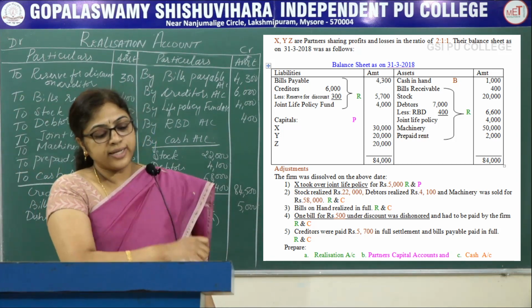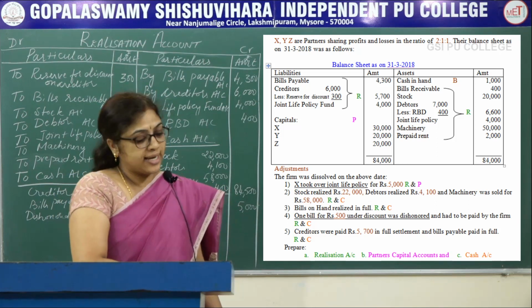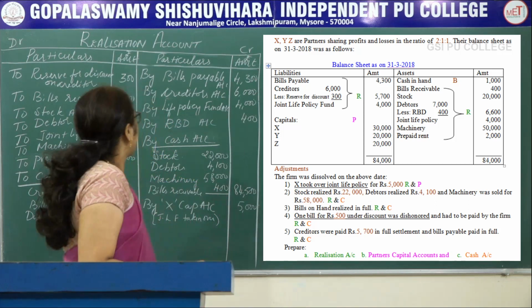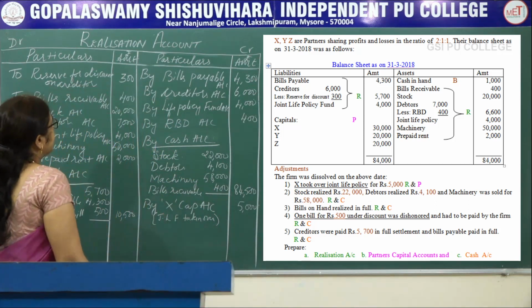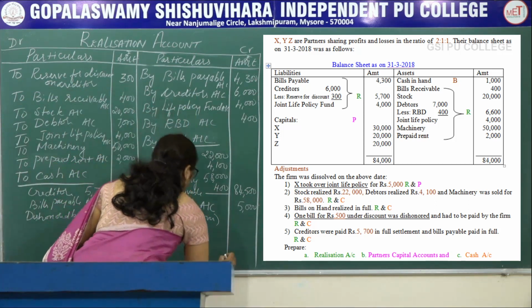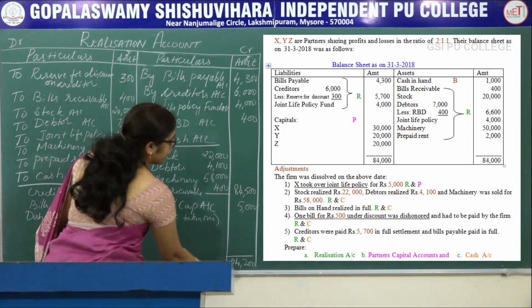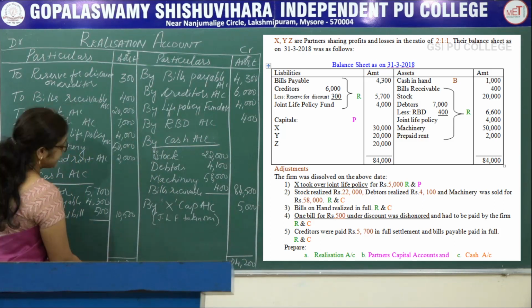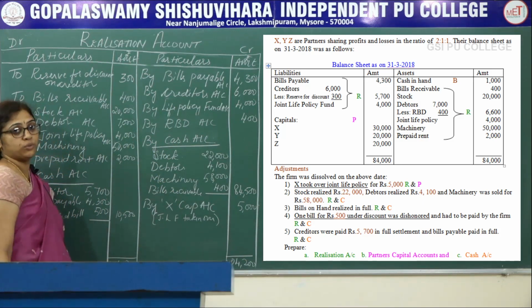So here all the adjustments are adjusted in the realization account. So now you total the realization account. Which side is greater here? The credit side is greater. Total the amount, 1,04,200. Write the same amount on the debit side, 1,04,200.